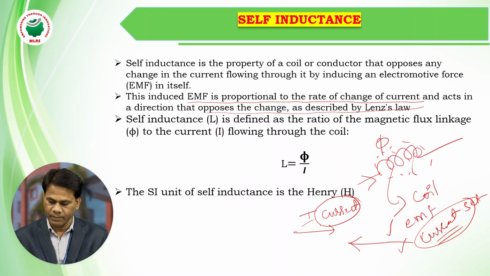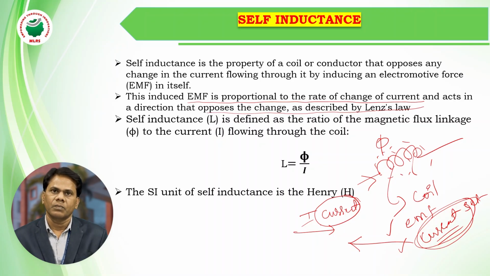Because of this current, self-induced EMF is produced, and because of this self-induced EMF, current is set up in that coil. This current opposes the cause producing it, and the cause is the supplied current. That is nothing but self-inductance: the property of a coil which opposes the changes in the supplied current, we call self-inductance.